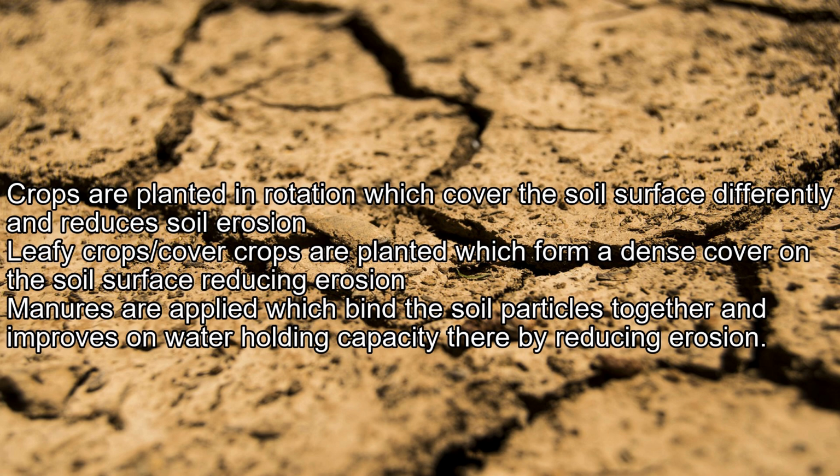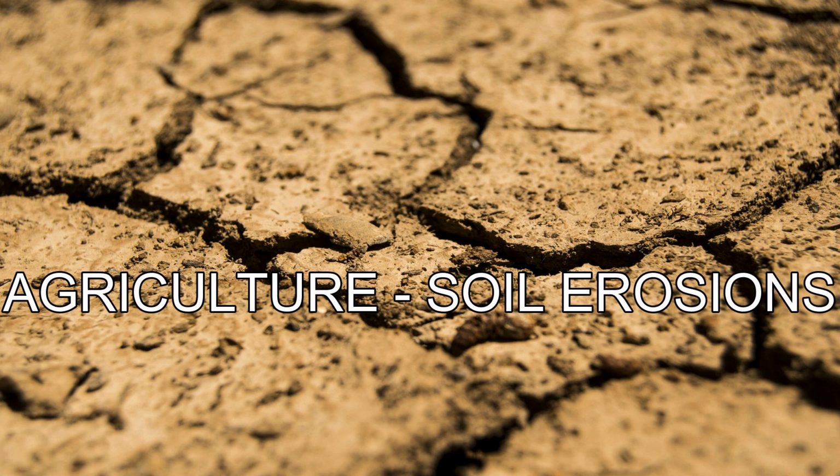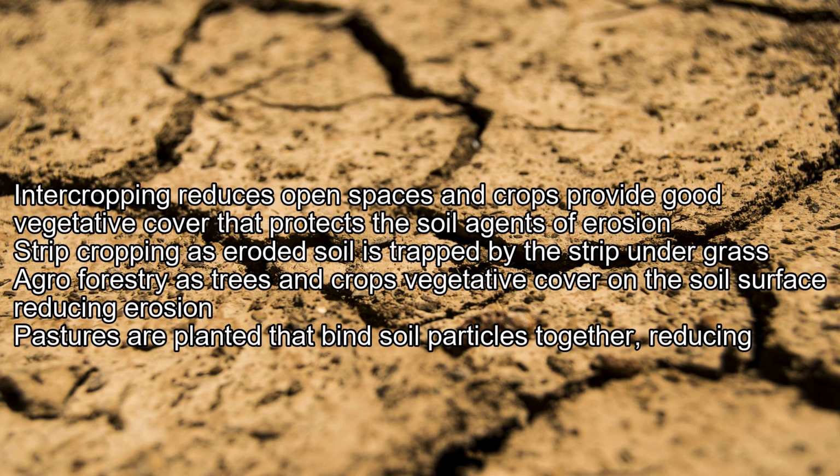Leafy crops or cover crops are planted which form a dense cover on the soil surface, reducing erosion. Manures are applied which bind the soil particles together and improve water holding capacity, thereby reducing erosion. Intercropping reduces open spaces and crops provide good vegetative cover that protects the soil from agents of erosion. Strip cropping: eroded soil is trapped by the strip under grass.